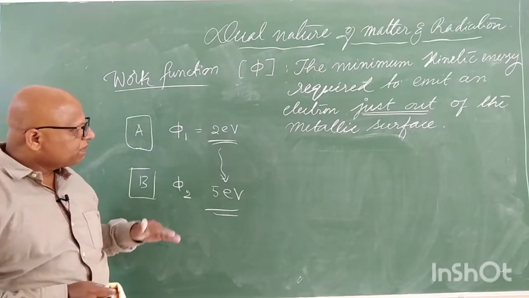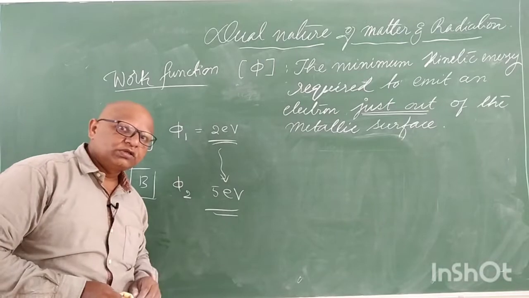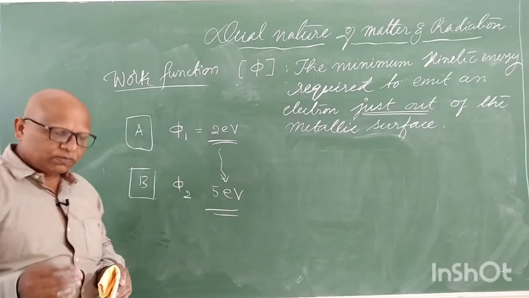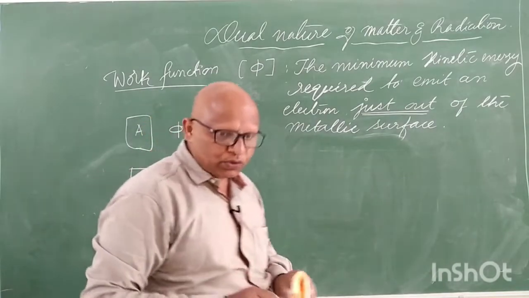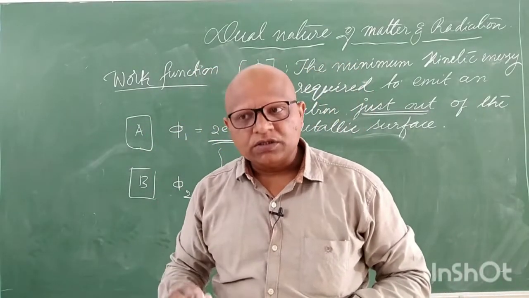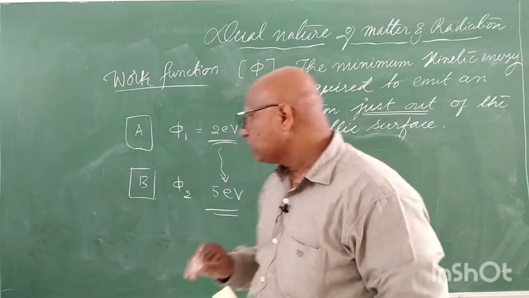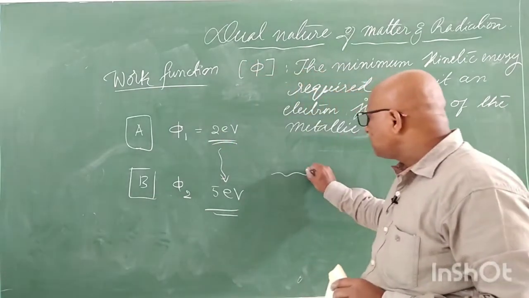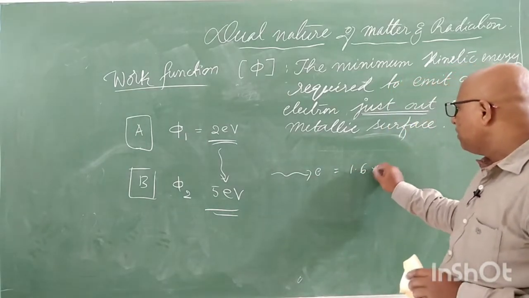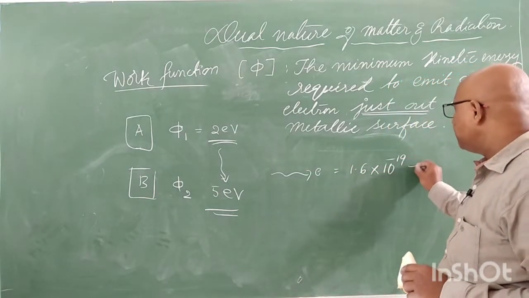Electron energies are measured in electron volts. Let me clarify what that means, because it is not measured in joules. As you know, energy is to be measured in joules, but the energies of electrons are not measured in joules, because they are so small that they are of the order of 1.6 into 10 to the power of minus 19 joule.